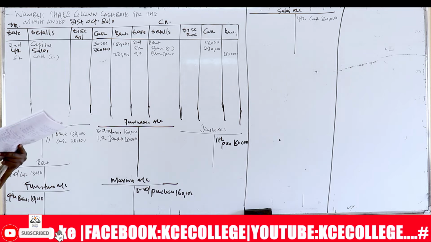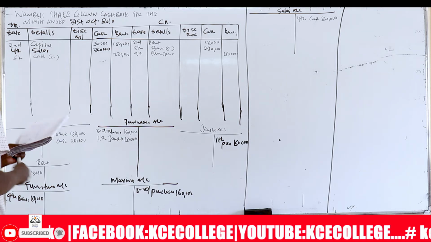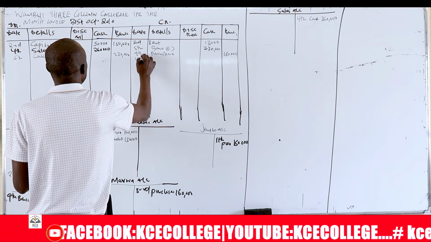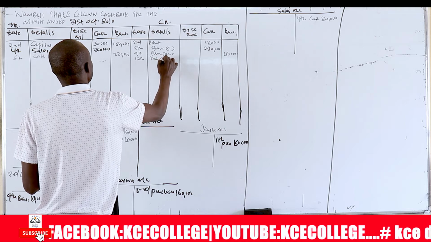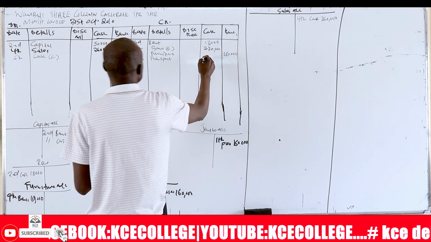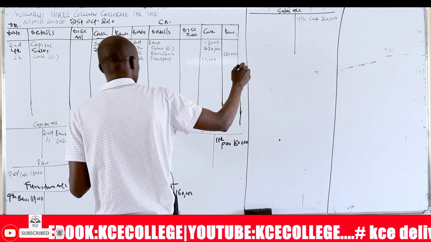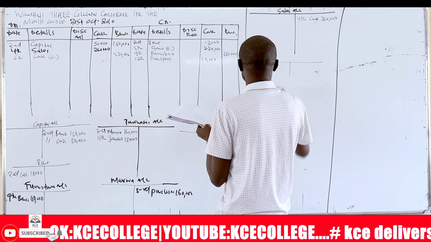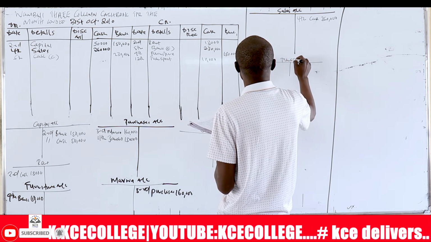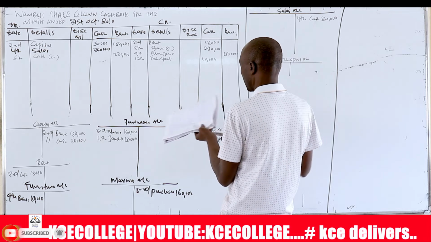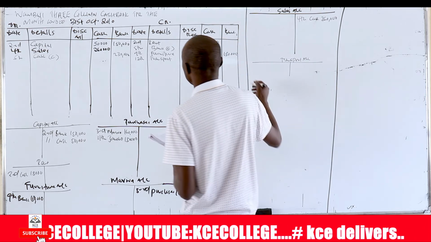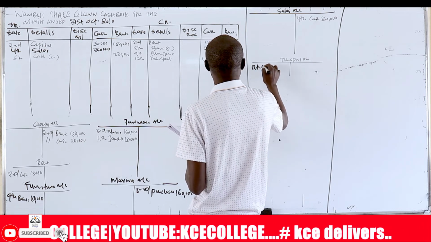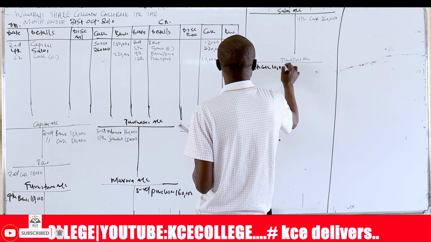On 12th, hired transport and paid by cash 10,000. So you write here 12th, transport, paid cash 10,000. So you open another account called transport. You write here 12th, cash 10,000.